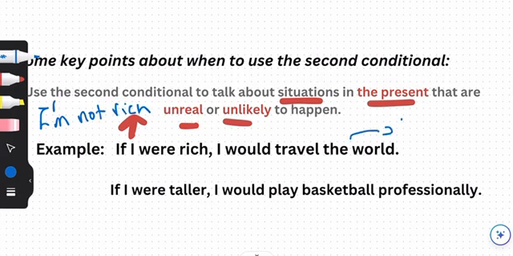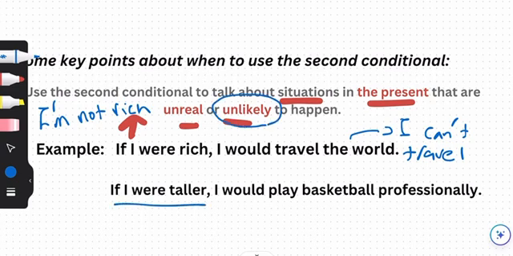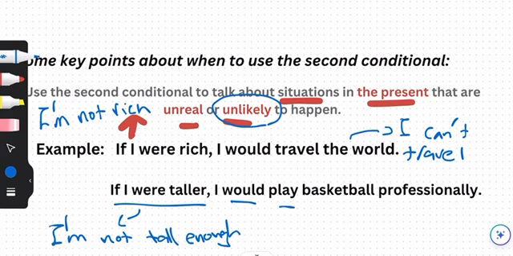and I can't travel the world. It's very unlikely for me. And then the second one, if I were taller, this means that I'm not tall enough. If I were taller, I would play basketball professionally. So this means that it can't happen. That's just very unlikely for me.